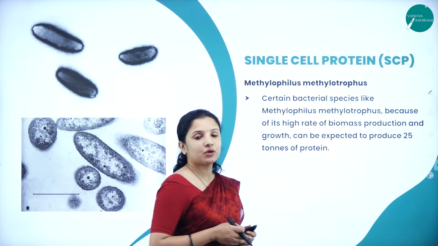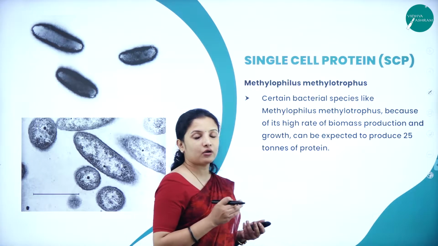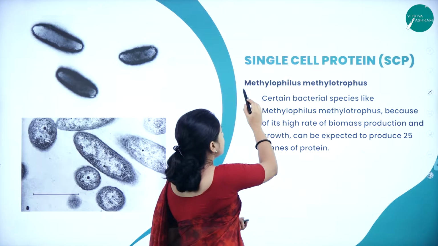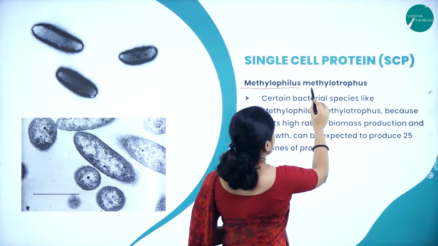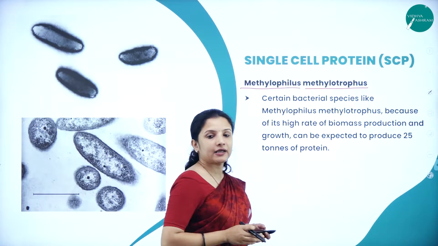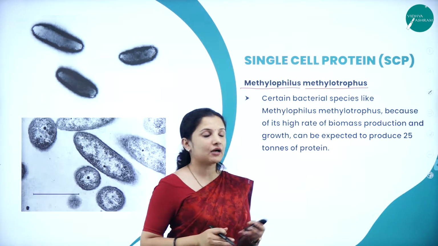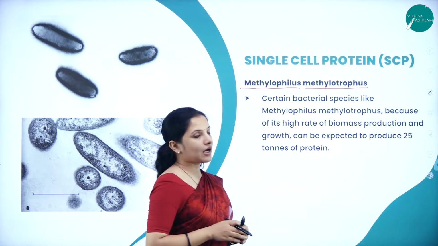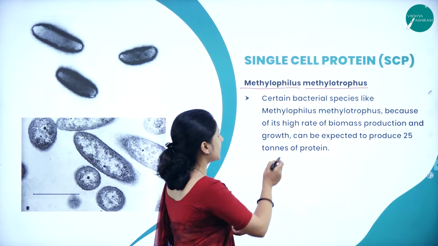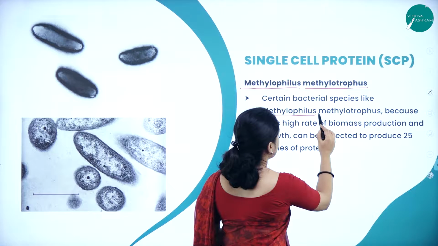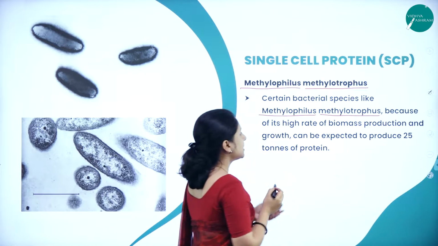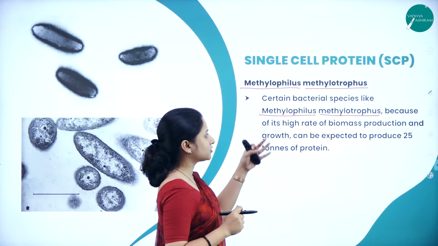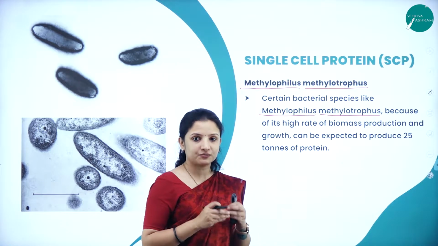So here there is one particular bacteria which is one of the best examples of a single cell protein. It is called Methylophilus methylotrophus. Methylotrophus is a bacteria which is the best example for a single cell protein. These bacterial species, Methylophilus methylotrophus, are used as a source of single cell protein because of their high rate of biomass production.